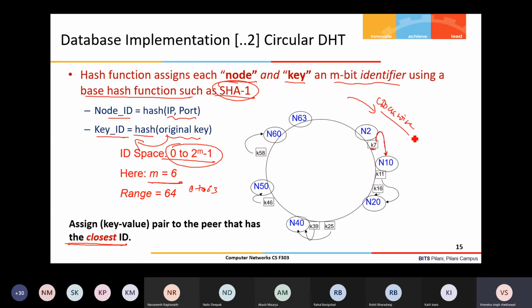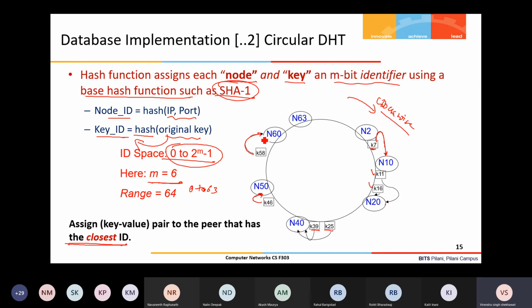You consider this as a circular DHT kind of structure, modulus 64. In modulus 64, you consider all the nodes mapped in a circular fashion. So keys 11 and 16 will be mapped to the closest ID, that is 20, because in between there is no node present. Then 25 and 39 will go to 40 according to this logic, 46 will go to 50, and 58 will go to 60.